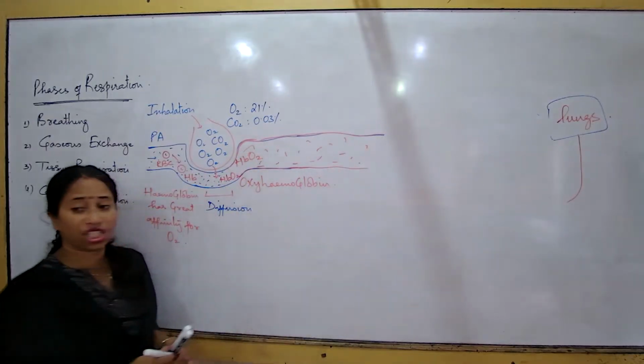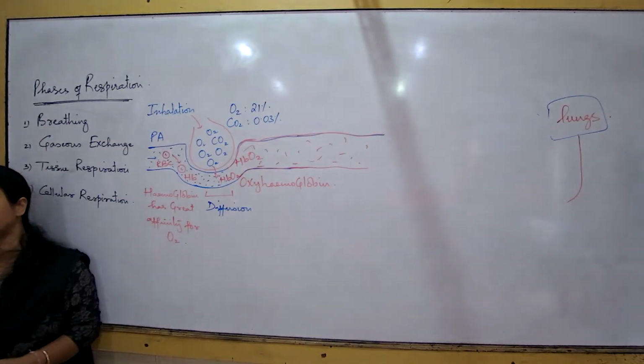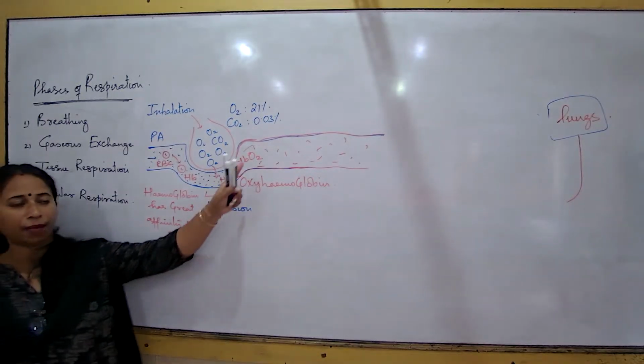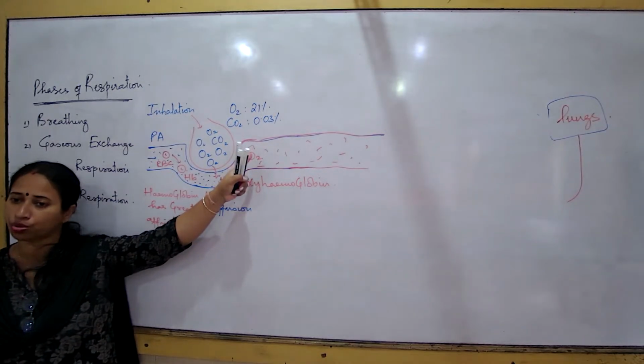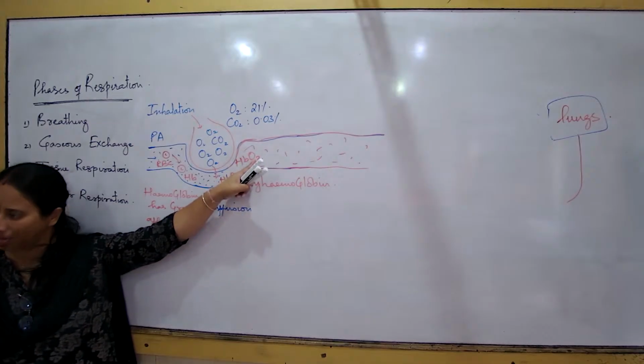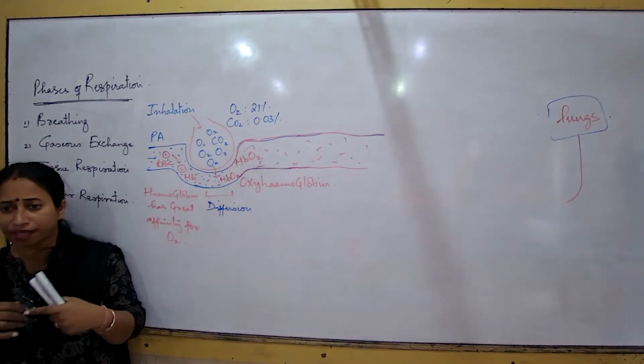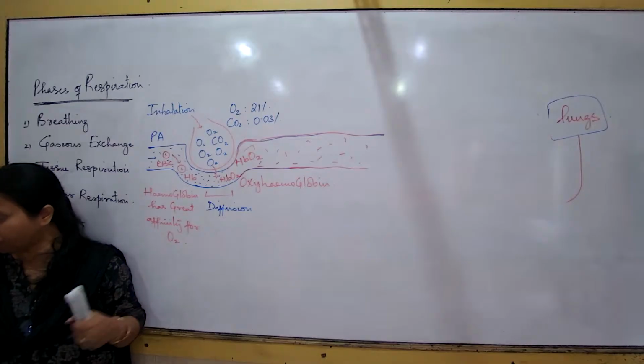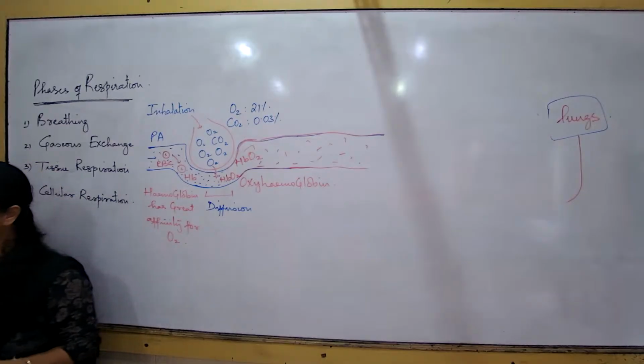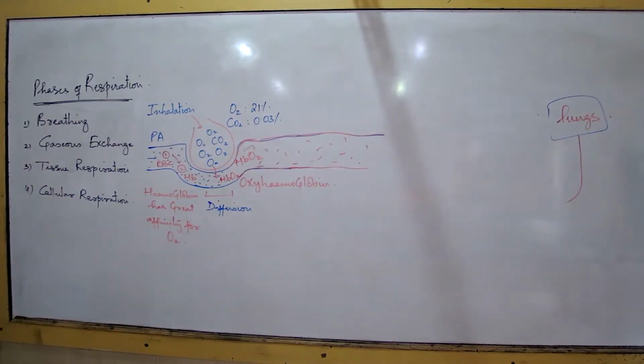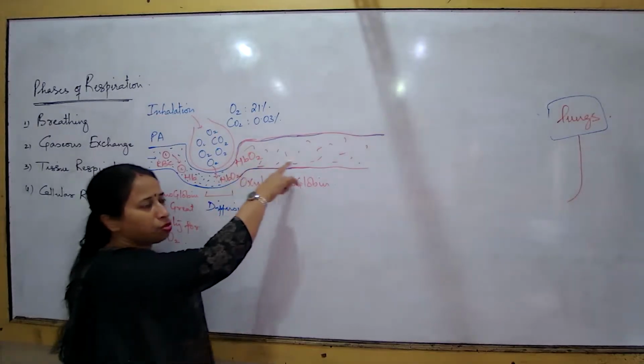But as it is rich in oxygen, this blood vessel in the course of circulation will come across certain types of tissues. This particular blood vessel coming from the lungs will move all throughout the parts of the body. The blood vessels in our body are in the form of a network. Any blood vessel coming from the lungs, will it remain confined there? No, it will move on. So the blood is moving constantly.